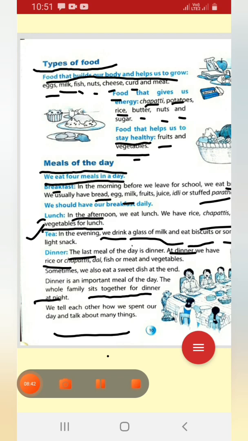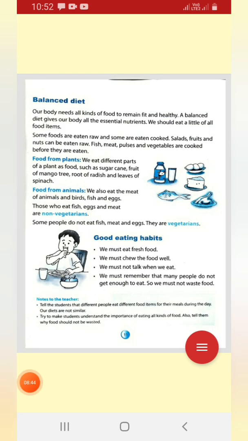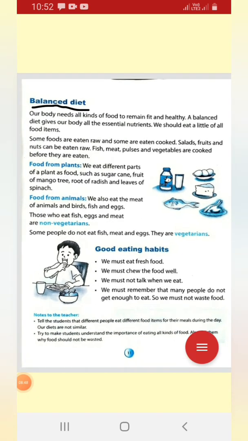Okay, the next page is about balanced diet. Here, our body needs all kinds of food to remain fit and healthy. A balanced diet gives our body all the essential nutrients.